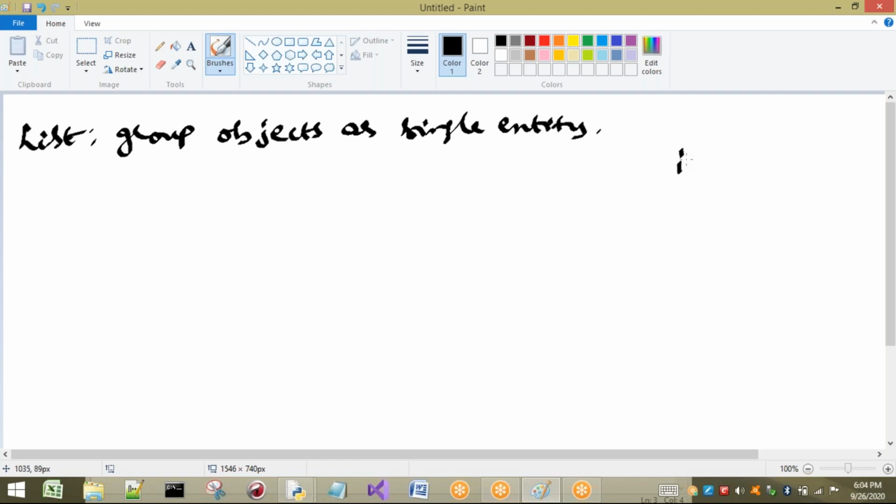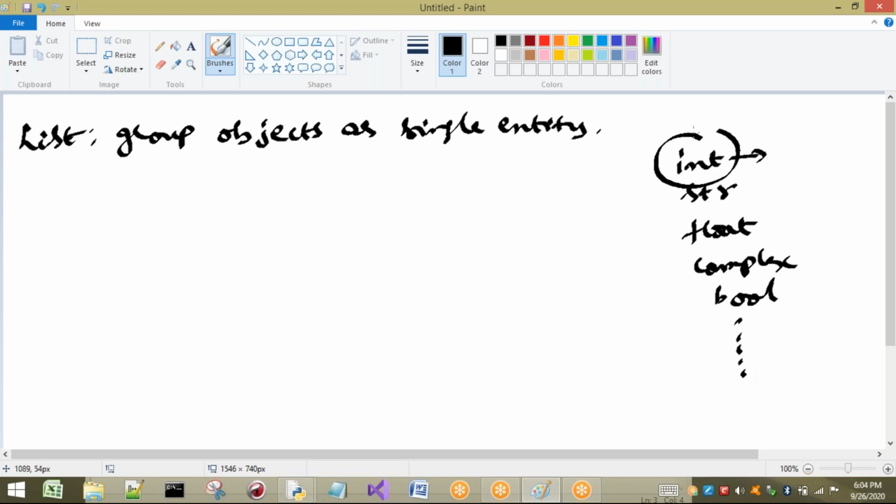In Python, everything is an object. Int is an object, string is an object, float is an object, complex is an object, bool is an object. Generally we call them data types, but internally these are objects only. We will discuss in detail what an object is in the object oriented programming concept.